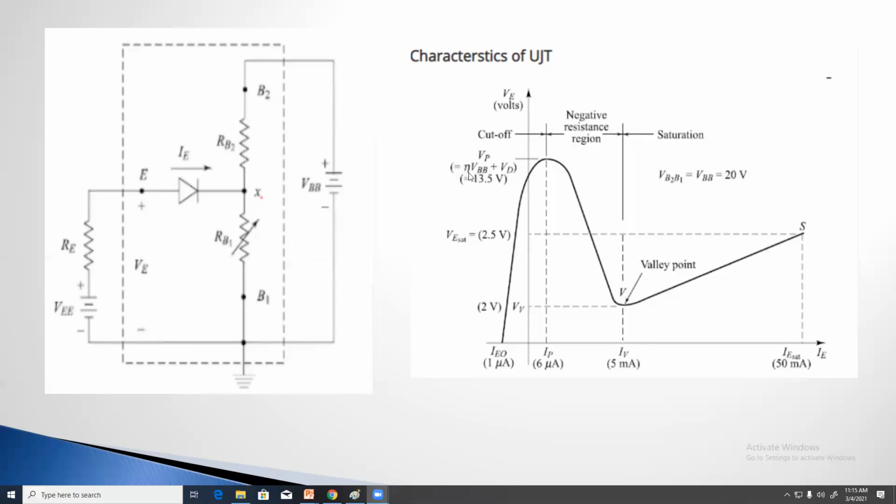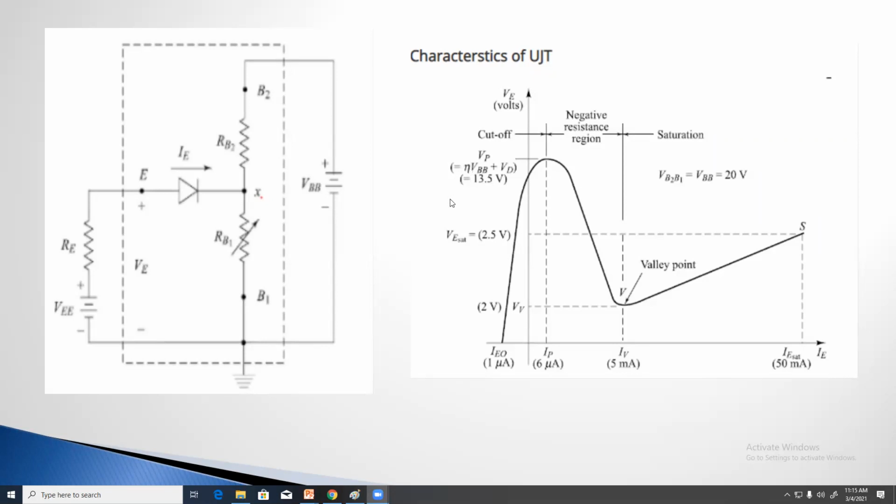Here the value of eta is less than 1, that is 0.86 or 0.85 and so on. Eta is nothing but RB1 divided by RB1 plus RB2, the resistance of this part divided by the total resistance of this circuit.